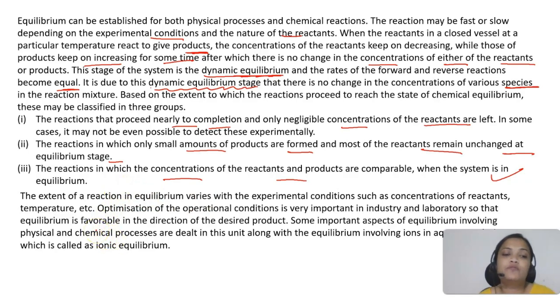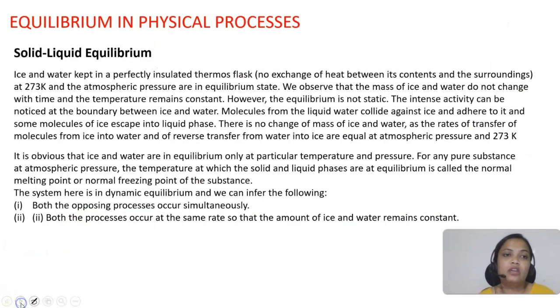So this is what we will be learning in this chapter, that is, about equilibrium. Let us first start with equilibrium in physical processes. Then we will move ahead with chemical processes. In physical processes we have first solid-liquid equilibrium.